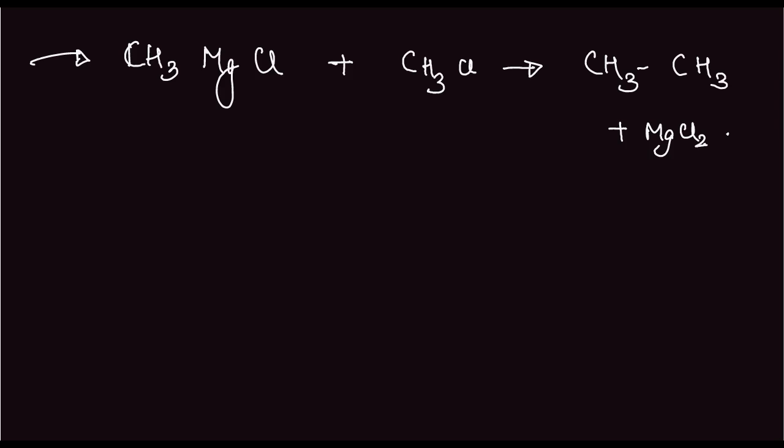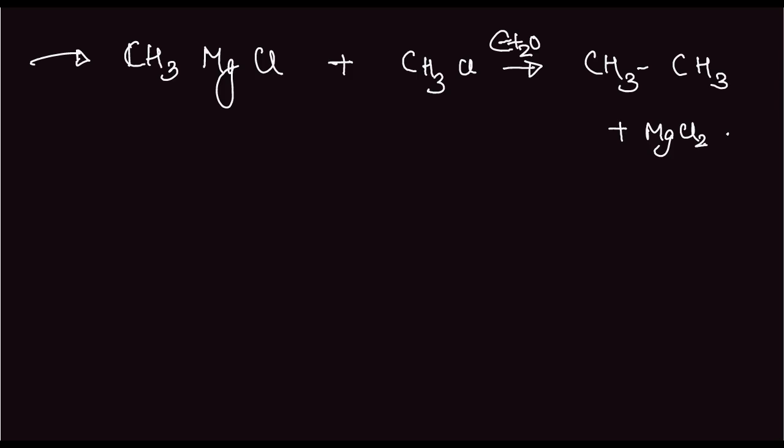Now this can be used a lot. The reaction takes place in the presence of ether, Et2O. So this is very useful in preparing alkanes, and a lot of alkanes are prepared using Grignard reagent. So these are the reactions which I think are important in case of alkanes.